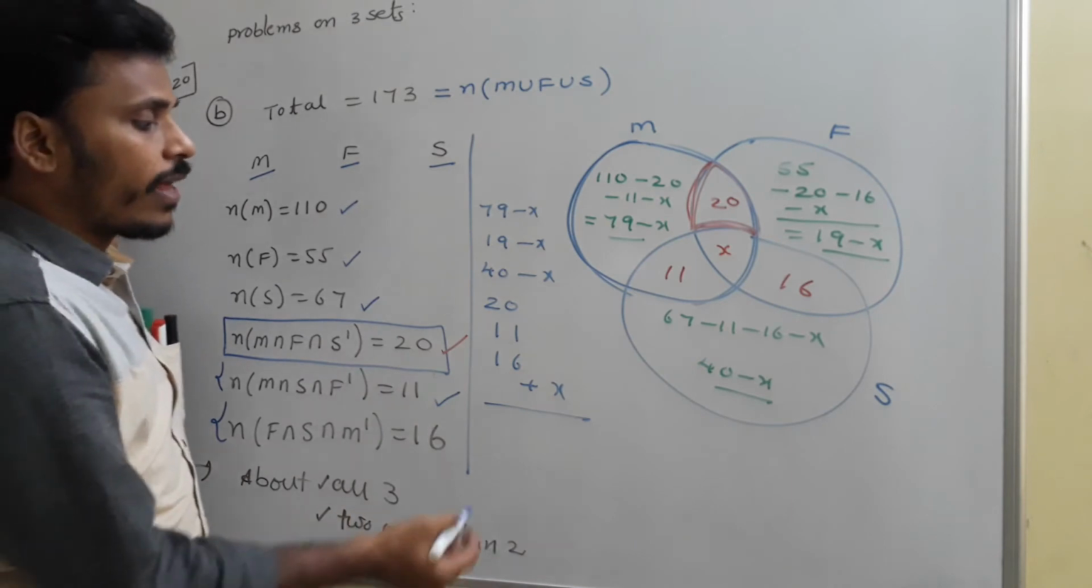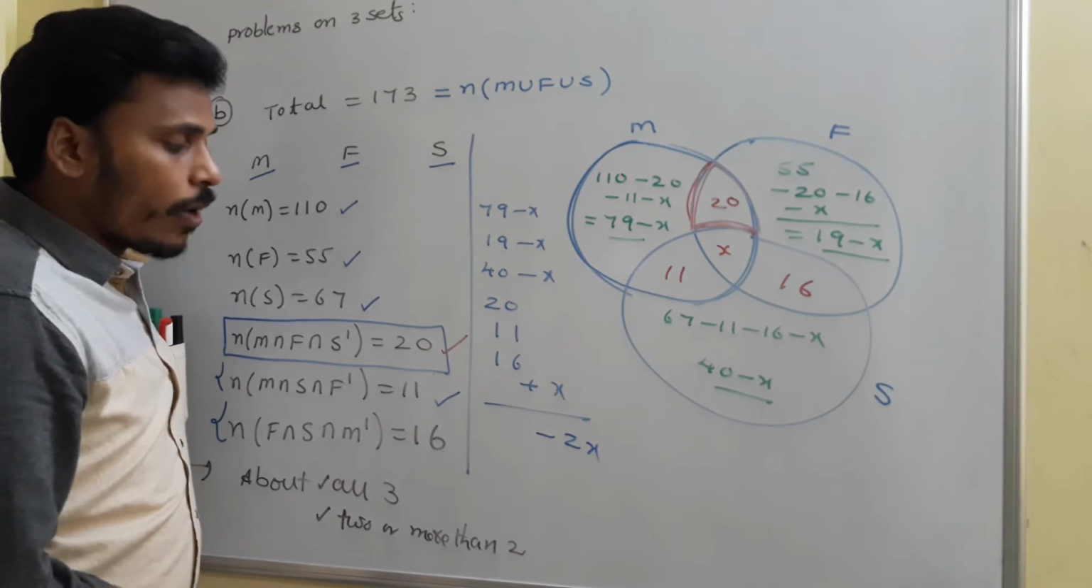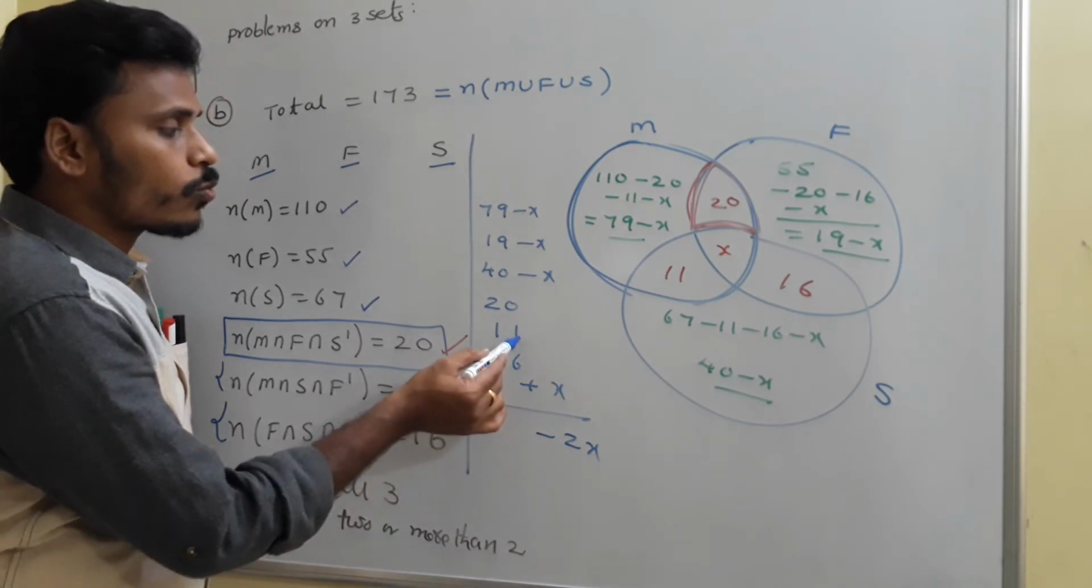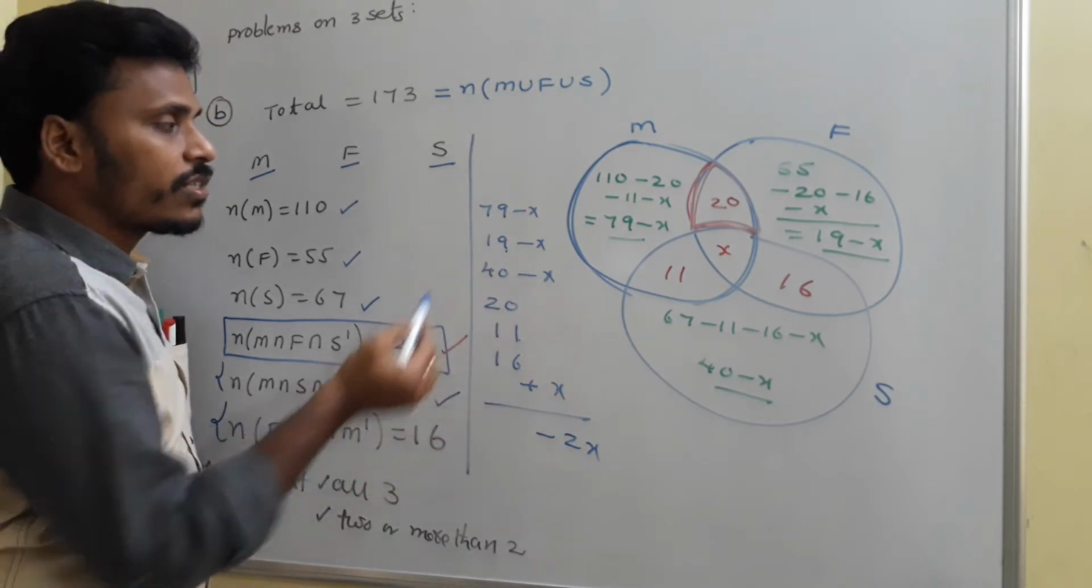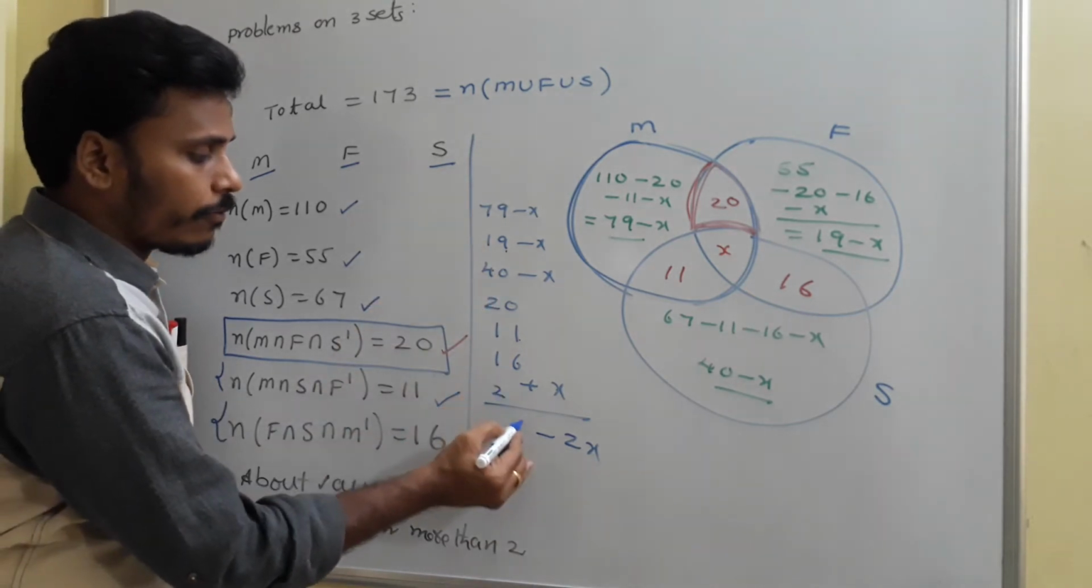So if you add, what will happen? 1x and x will get cancelled. You will be left with minus 2x. Whereas if you are adding the numbers, 6 plus 1 is 7. 7 plus 9 is 16. Right? 16 plus 9 is 25.